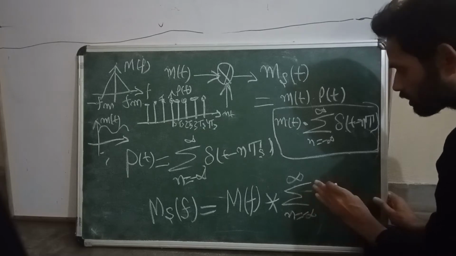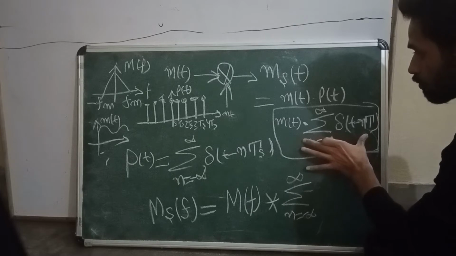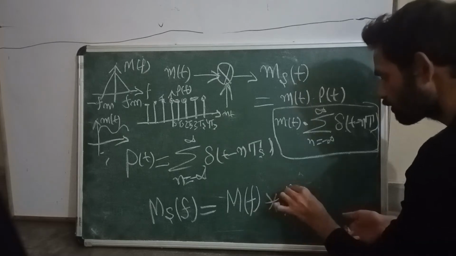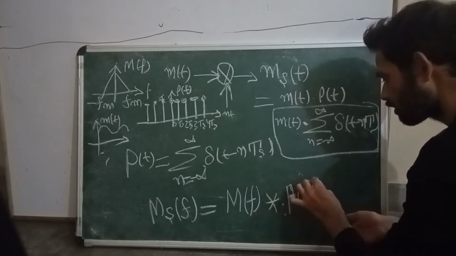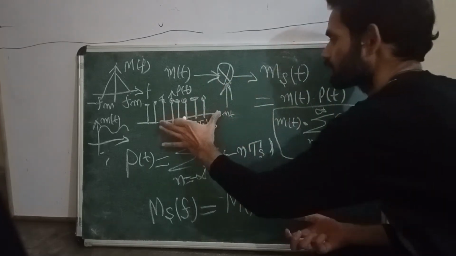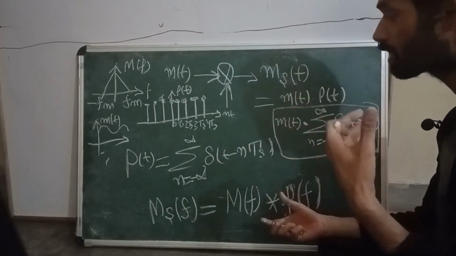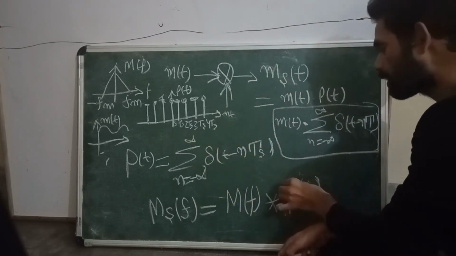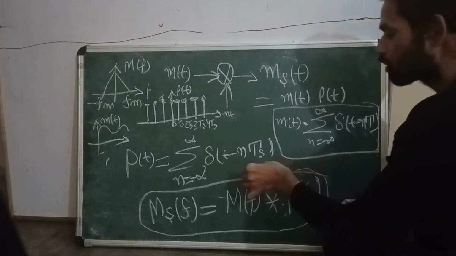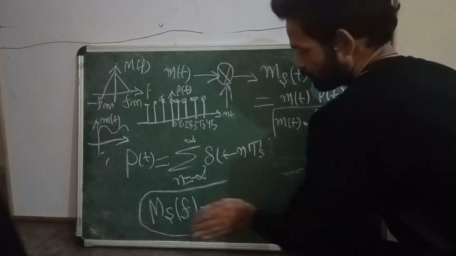I am doing the Fourier transform of this. It is better to write it as the convolution of M of f with P of f. I will give a proper explanation for this P of f, because it is a periodic signal, and for a periodic signal we have to take the Fourier series expression first, and after that apply the Fourier transform. So this is my expression for sampling of a signal in the frequency domain, and this is in the time domain.